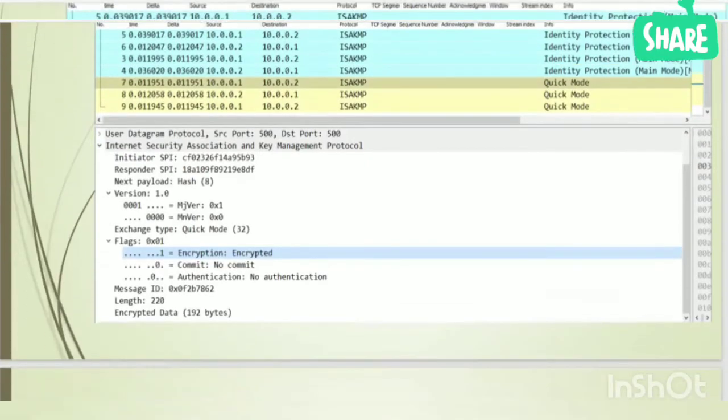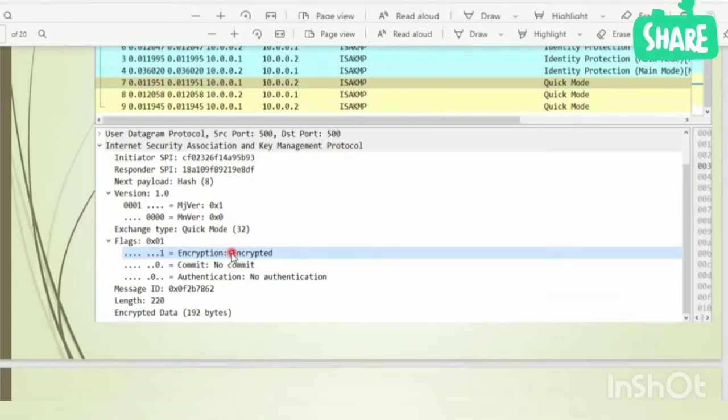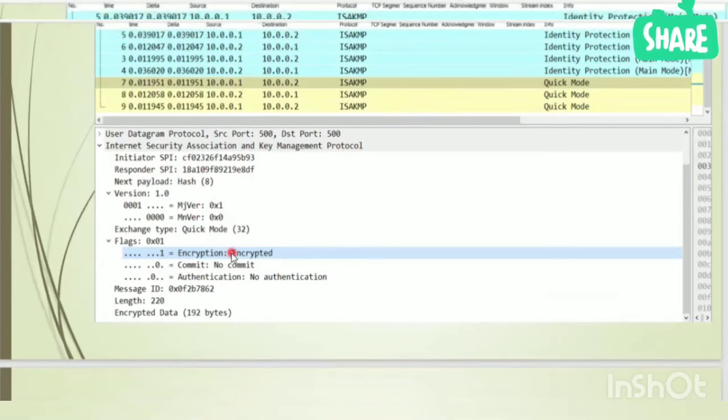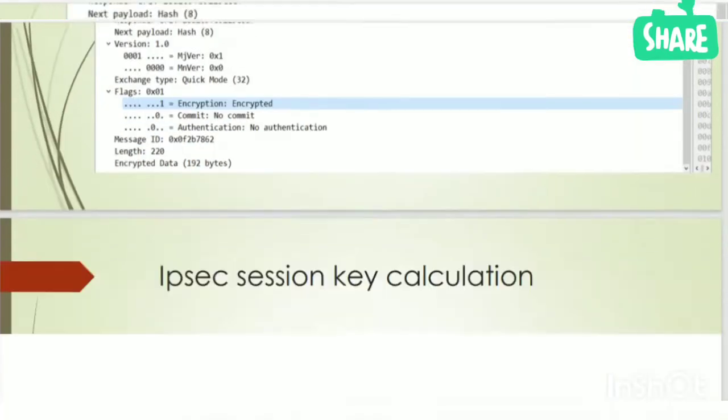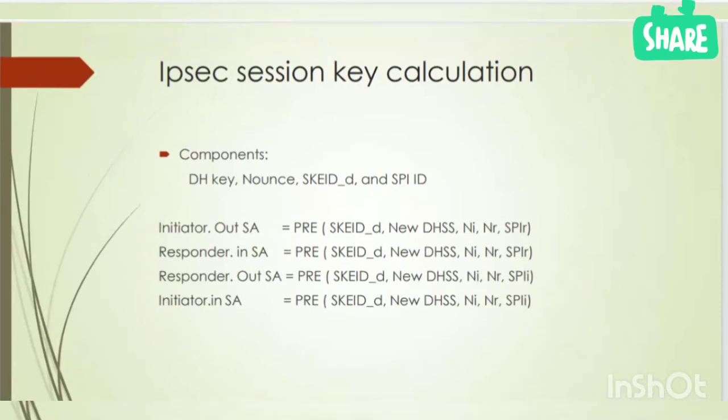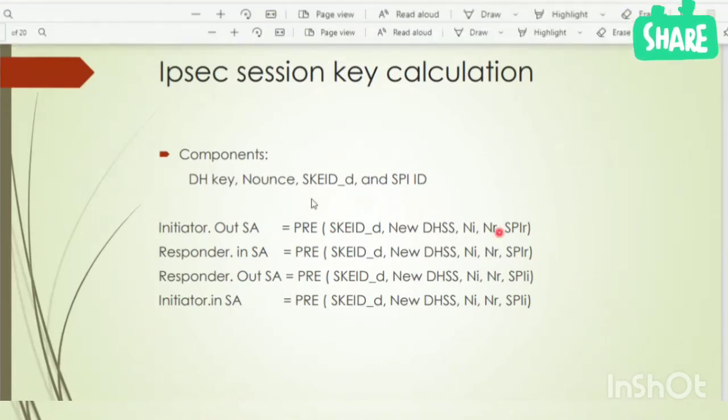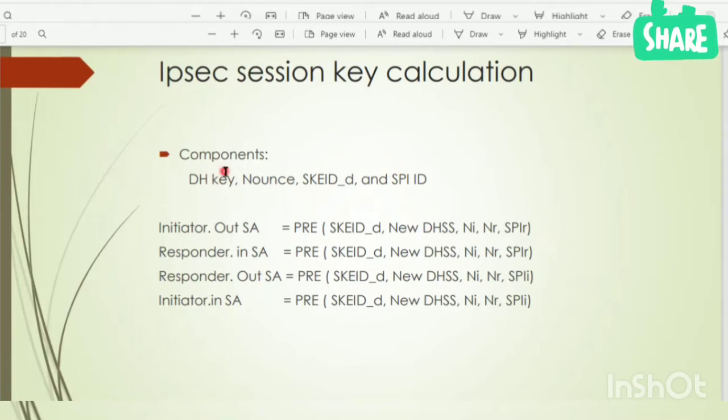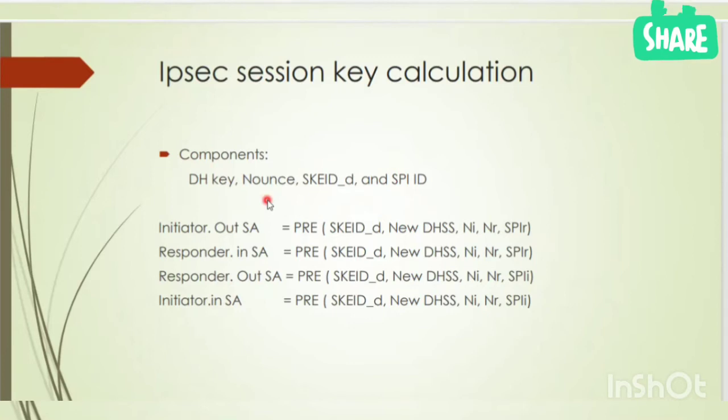Here you can see the quick mode, the packets are encrypted. So all the three packets are encrypted using the encryption key calculated in phase 1. In IPsec session key calculation, this is an important part. You have to look into it. Okay, components: DH key, nonces, derived key, and SPI ID. These are the components needed to calculate IPsec session keys.